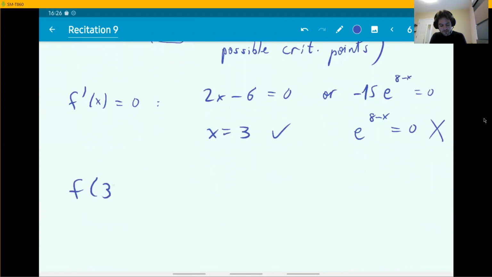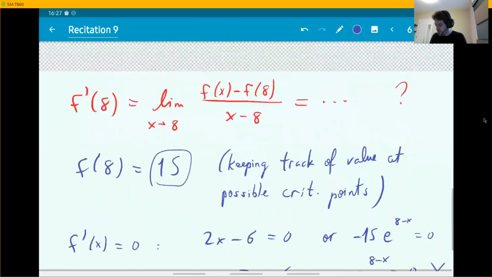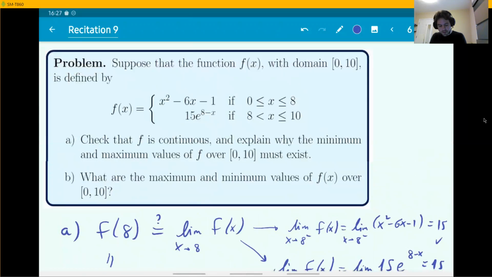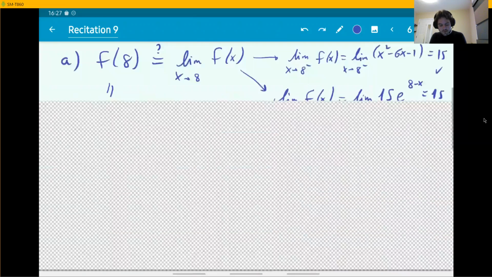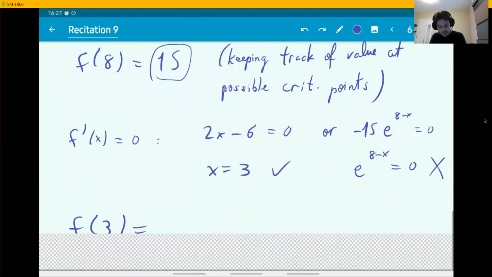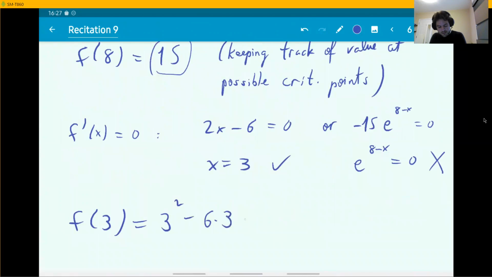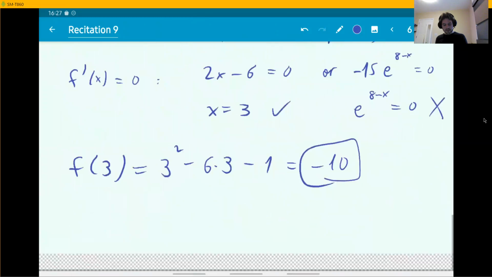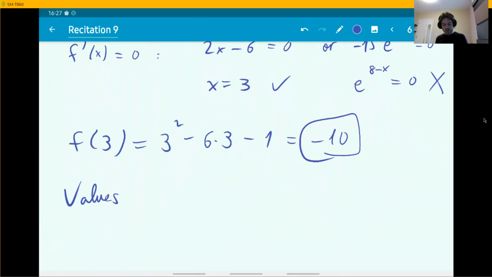Let's record the value of the function. How do you find f of 3? Go back to the original function. Here is the function. F of 3 is found by plugging in 3 into the first expression. So 3 squared minus 6 times 3 minus 1. That's a minus 10. And now you're done with the analysis. So as I said, it doesn't matter if 8 is a critical point or not. We don't know that, but it was just one extra value to record. These were all the values that we found.